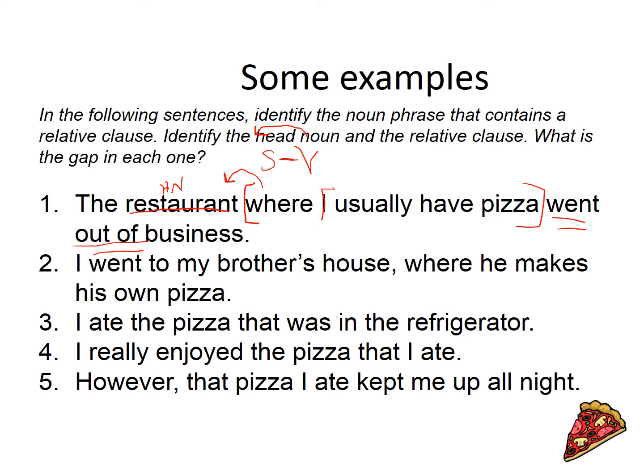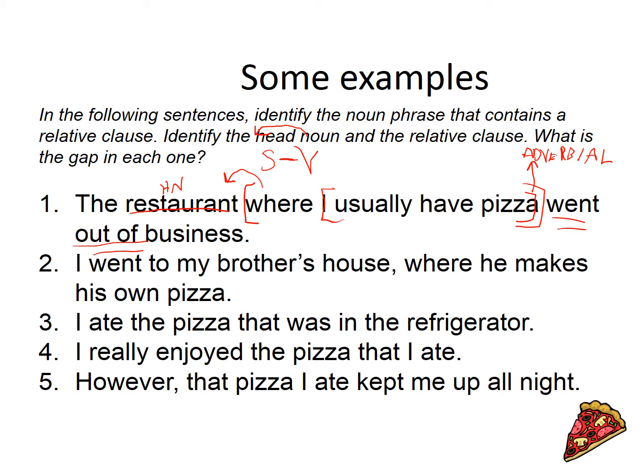Now you have to look at this and say, okay, well, this looks like a good sentence. I usually have pizza. But there is a gap there, and it's the adverbial. And it's where? It's at the restaurant or in the restaurant. So that's the gap.